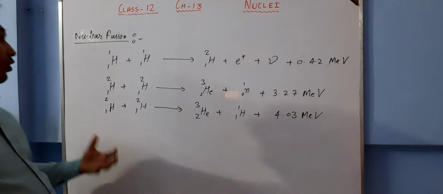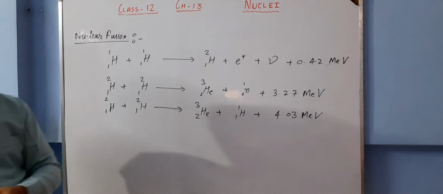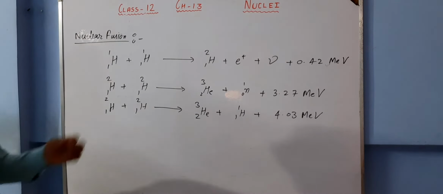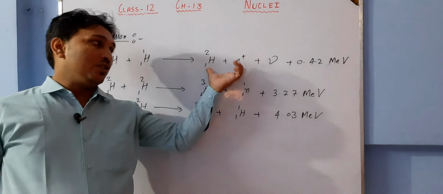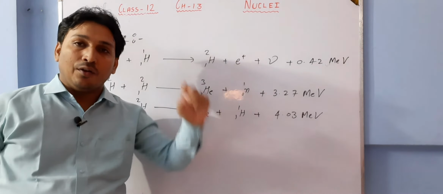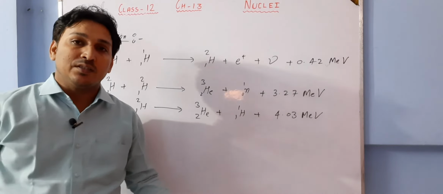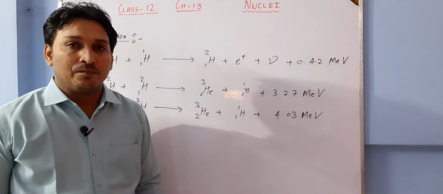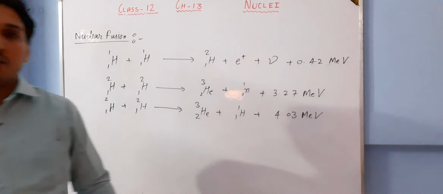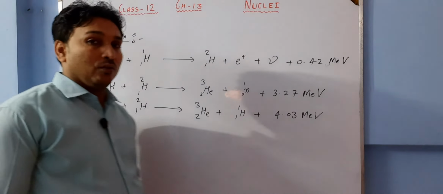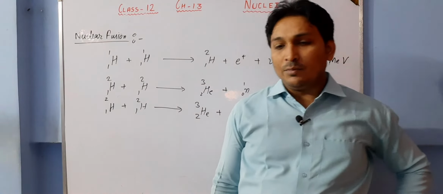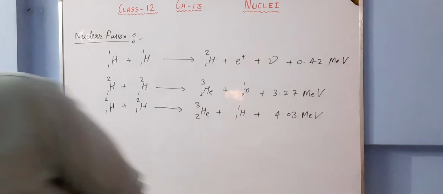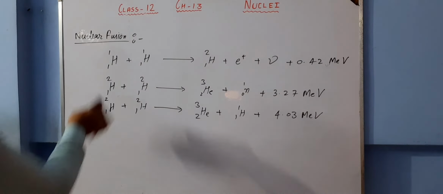Now how this nuclear fusion takes place and how that energy is coming out, again the same thing. Add these two masses, subtract the mass of these two. What we are going to have? A difference of mass, and that difference of mass is being converted into energy. So this is how this nuclear reaction takes place. This is about nuclear reactions, nuclear fusion and nuclear fission. Okay, there are some terms related to these reactions. Let us try to understand.